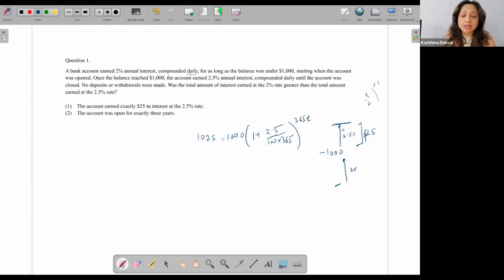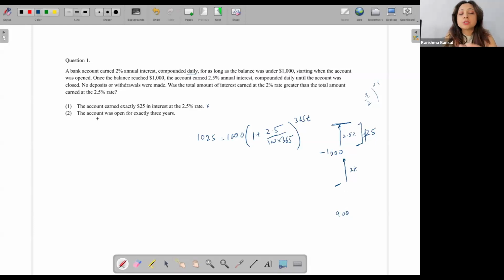But what about over here? With what value did I start? Maybe I started with a value of 900, and for whatever time it continued, my interest earned over here would be $100. Or if I started with 975, my interest earned over here will be 25. So this statement alone is not sufficient.